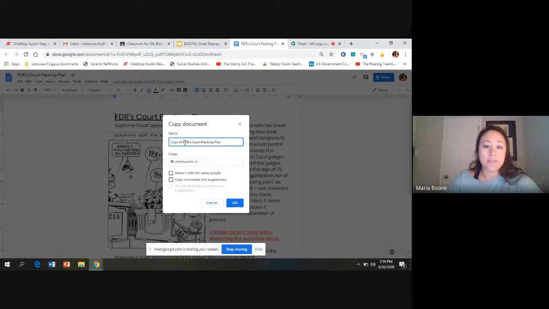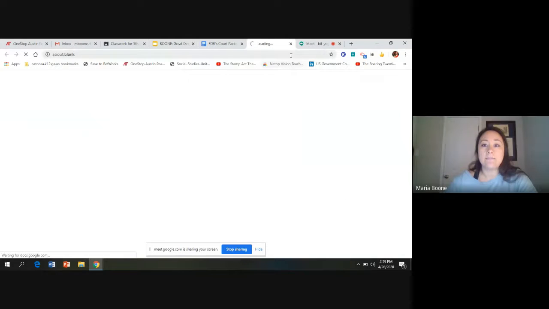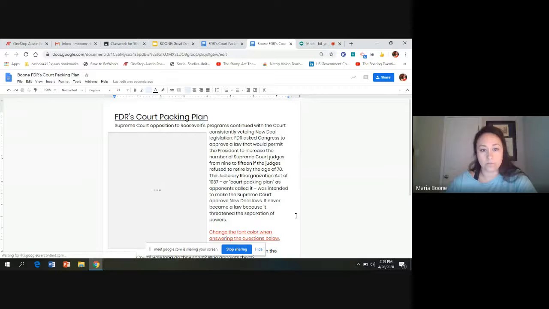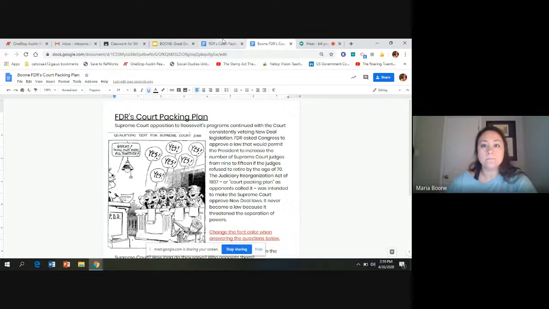So if you see this little highlighted part that says that, you're going to go to the assignment, and if this looks like something that you want to do, you're going to go to File, Make a Copy, and then just rename it. Put your last name instead of "Copy of FDR's Court Packing Plan." Then hit OK. Then it's going to pull up a tab, and this is going to be the one that you answer the questions on. I know it's a little confusing, but this is just where we're at this point. So that's how you're going to do this.